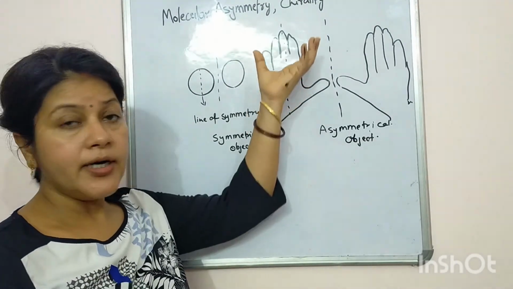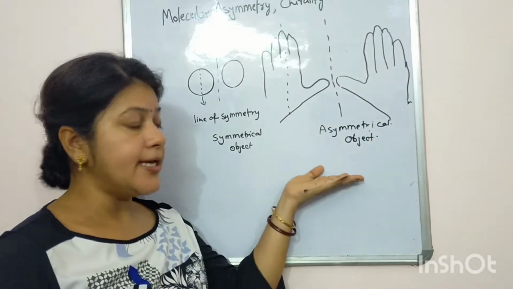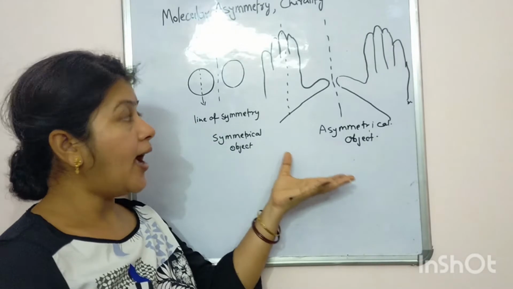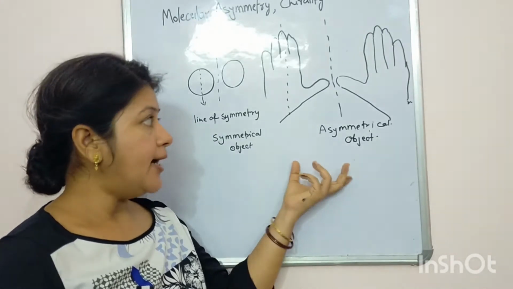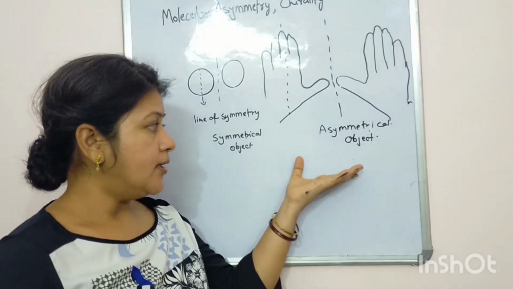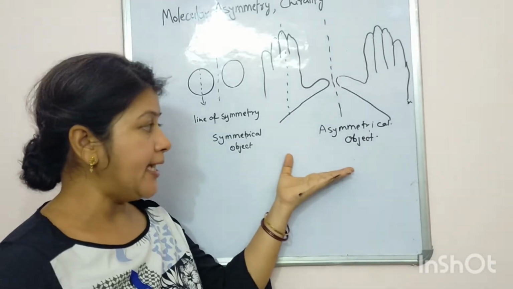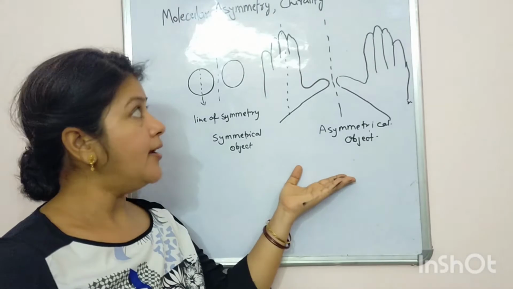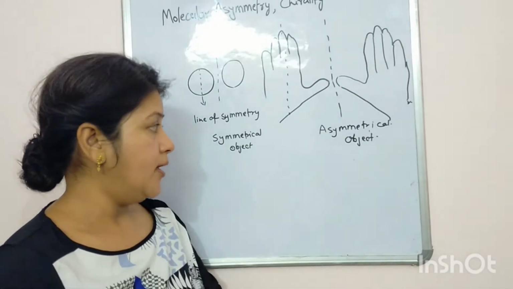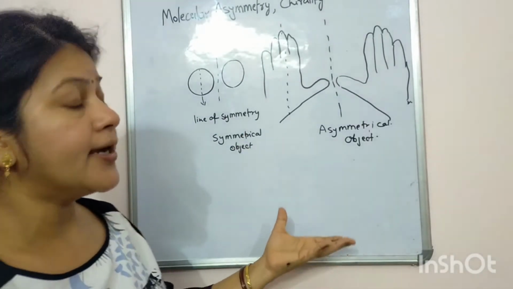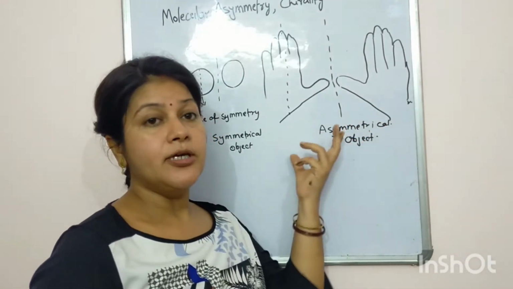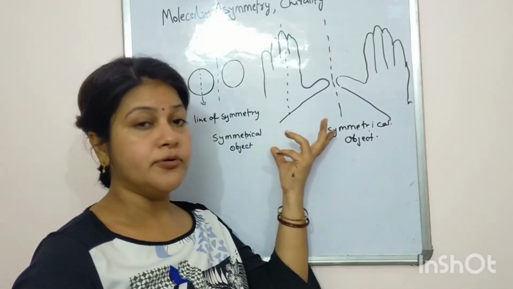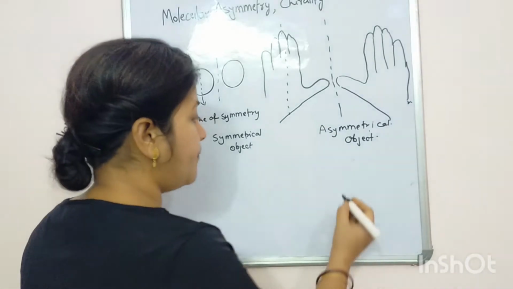Now the word chirality is also used for this asymmetrical object. A chiral compound is one which is not symmetrical, meaning it is asymmetrical. So the word asymmetrical is used for chiral. For the asymmetrical, we use chiral compound, where the mirror image of the object does not superpose on the other.